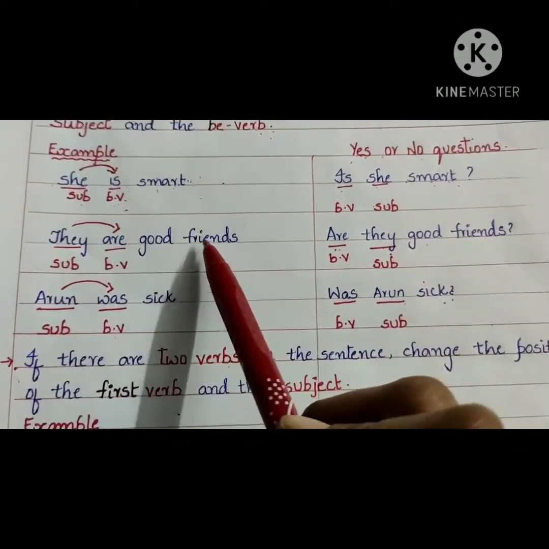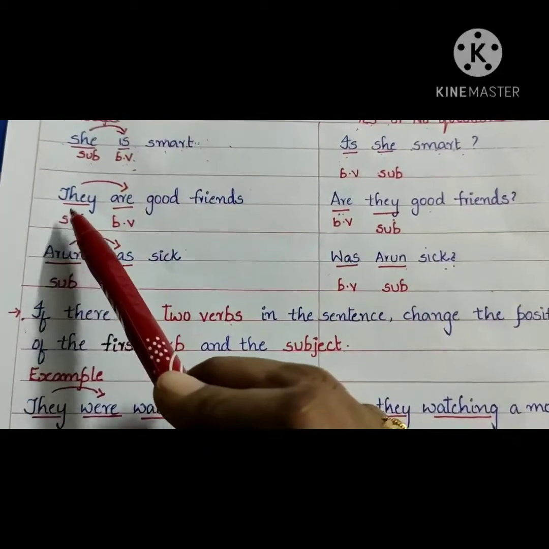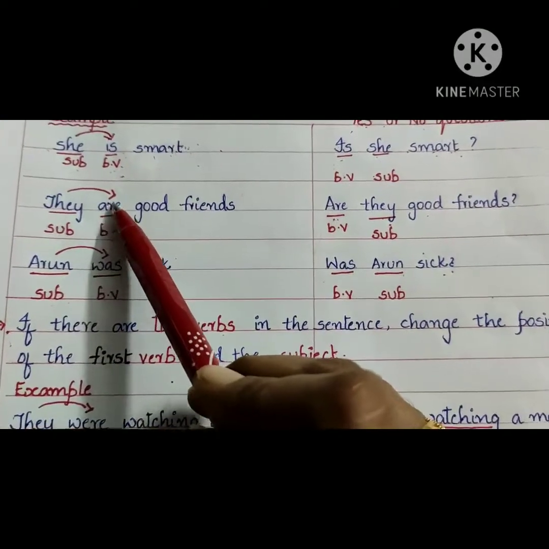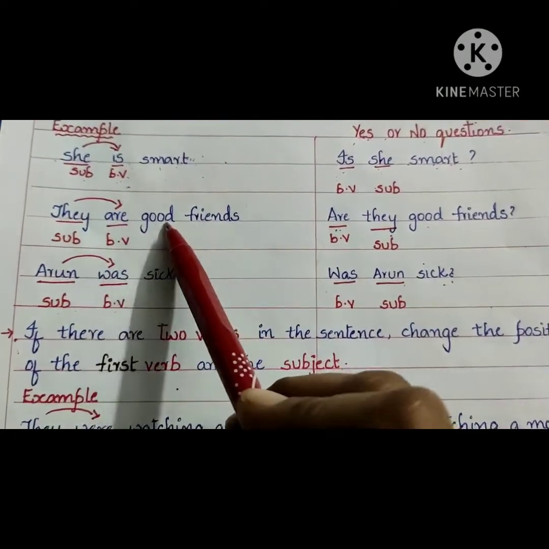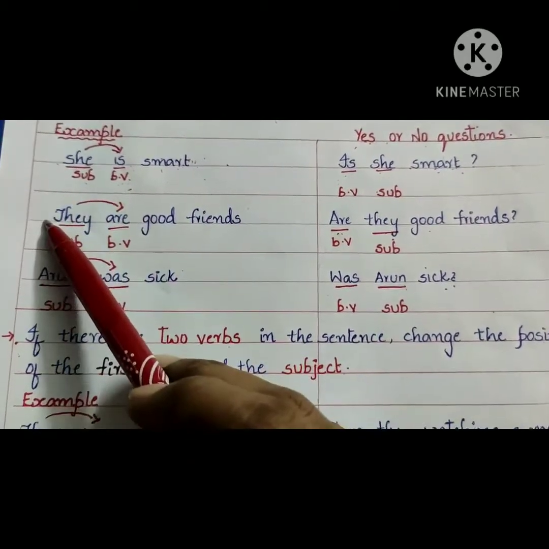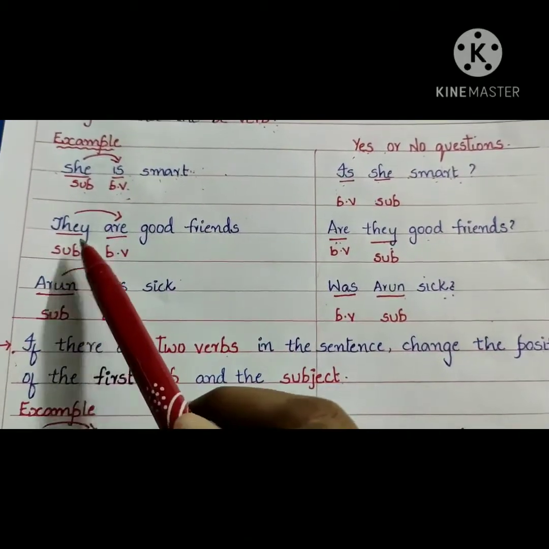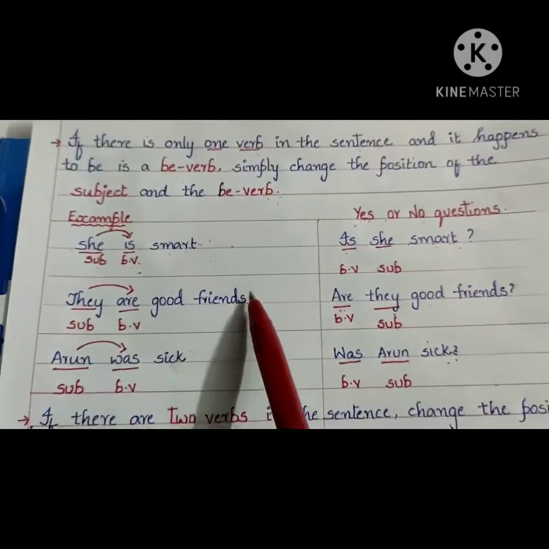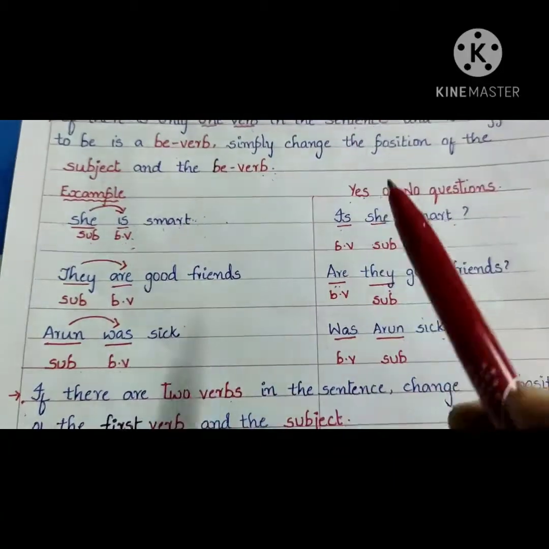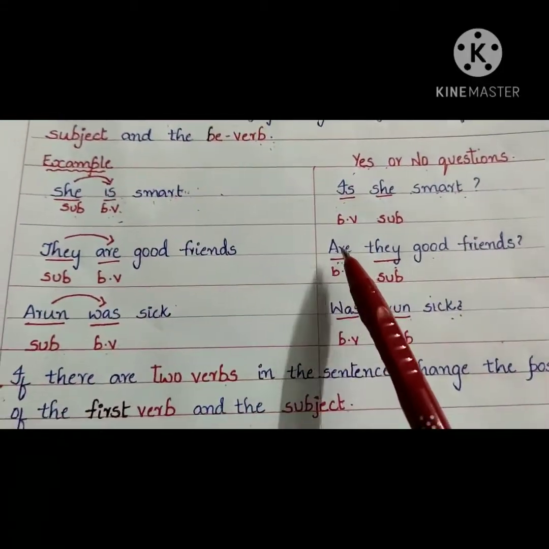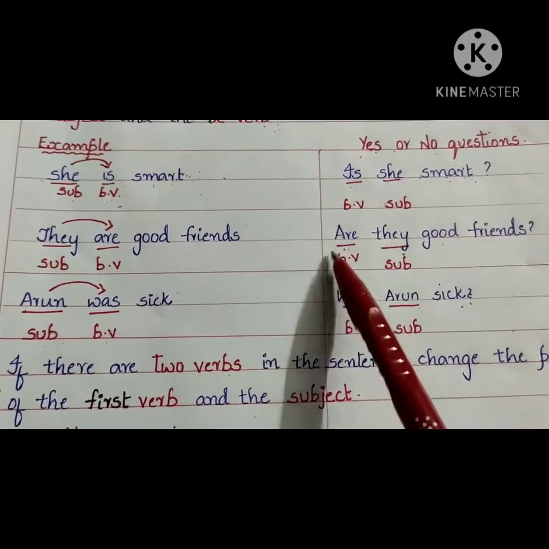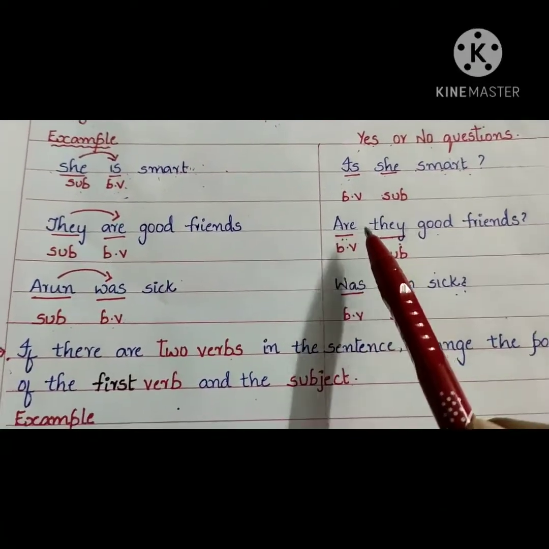Coming to the second one. They are good friends. Here what is the subject in the given sentence? They. What is the verb in the given sentence? Are. Good friends. Now let us shift the auxiliary verb in front of the subject. So why are you shifting like this? Because the given sentence consists of only one verb. So what is the question here? Are they good friends? So the verb is shifted in front of the subject.